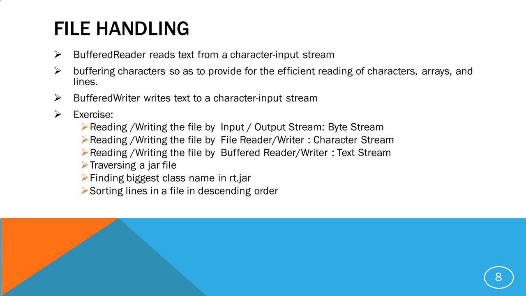Buffer reader is also a class which reads text from a character input stream. So we have seen character input stream, where we are reading character by character. And I said that it is internally using file input stream. The only difference is that it reads 2 bytes at a time. In case of buffer reader, it is using the same mechanism, but it reads the text. So generally, we use buffer reader to read a file line by line, and we use the buffer writer to write the text to a character output stream.